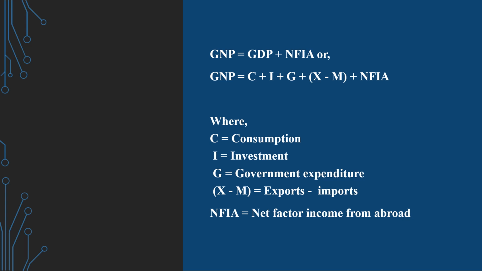GNP equals GDP plus NFIA, whereas NFIA refers to the difference between factor income received from the rest of the world and factor income paid to the rest of the world. Factor income is explained in another video.